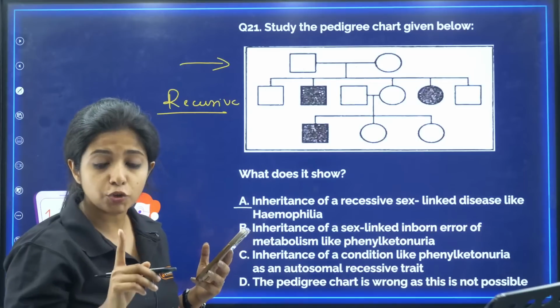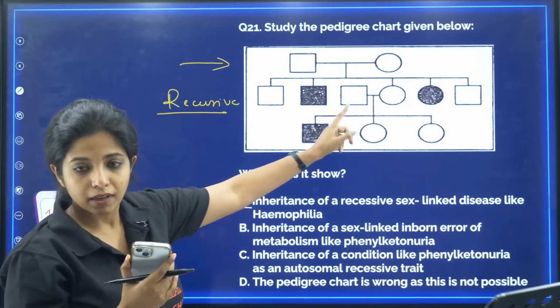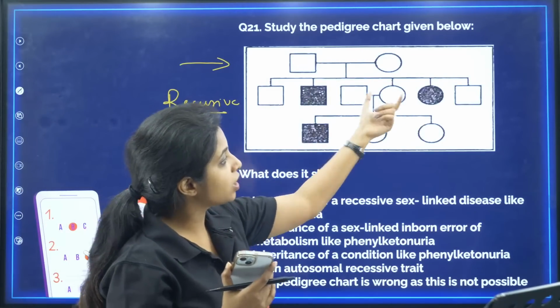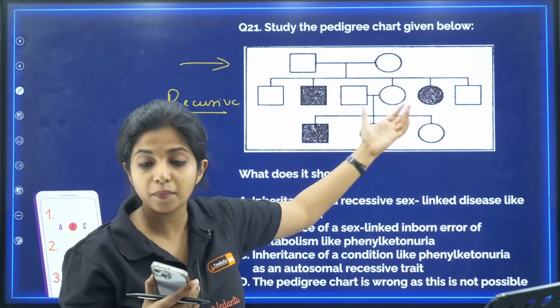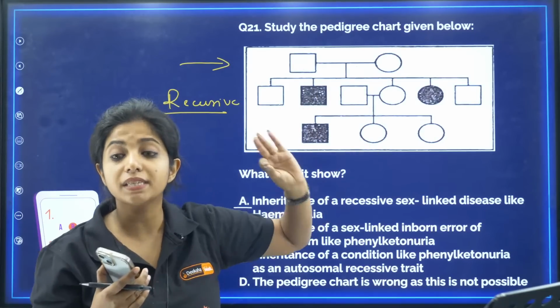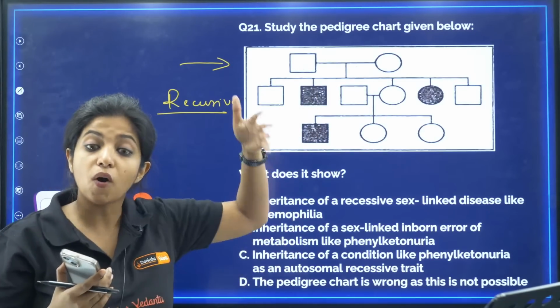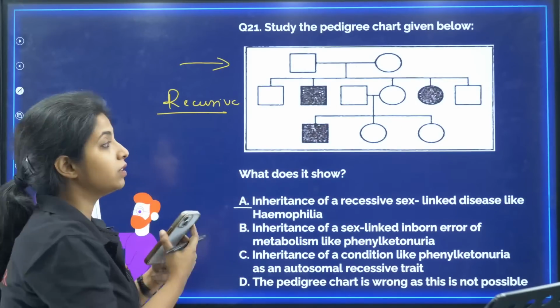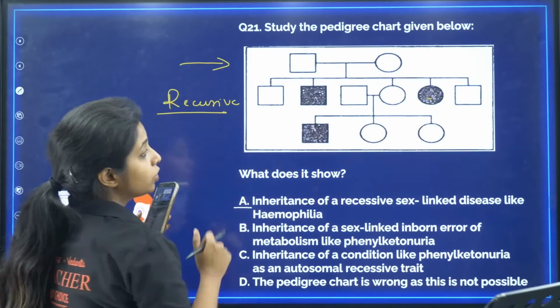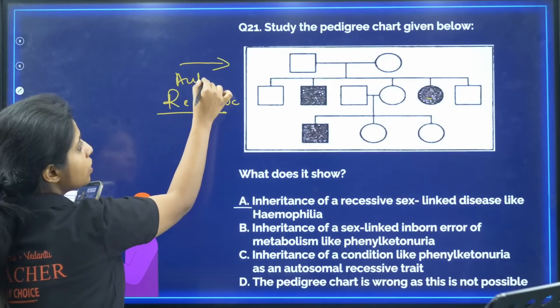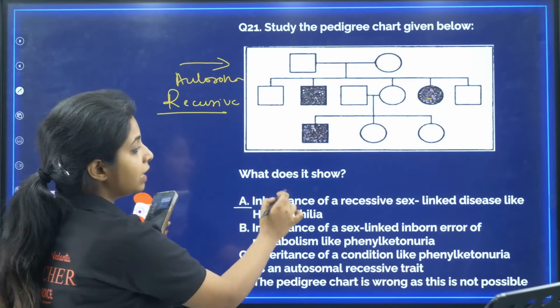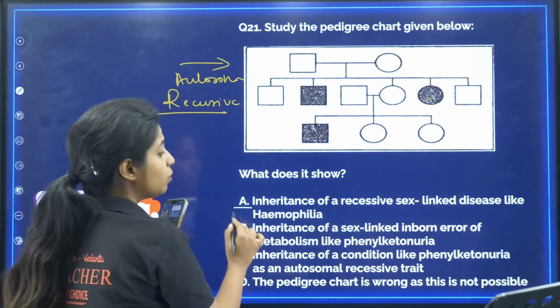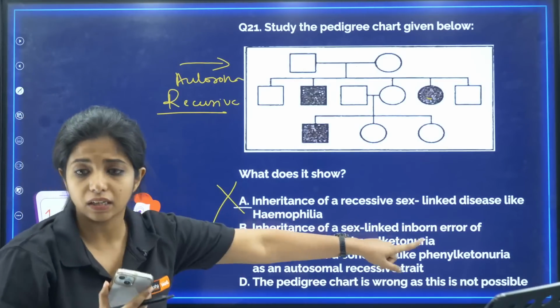Now, again, listen to me. If the boy and the girl child are equally affected, my dear children, it cannot be a sex-linked disorder. It will be autosomal. It is not a disorder in the sex chromosomes. Here also you can see girl and boy, both of them are affected. So it is autosomal, not sex-linked. Now over here, inheritance of recessive sex-linked disease like hemophilia will be wrong because it is sex-linked.